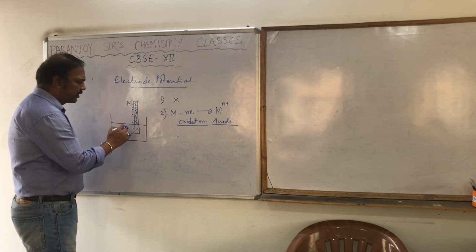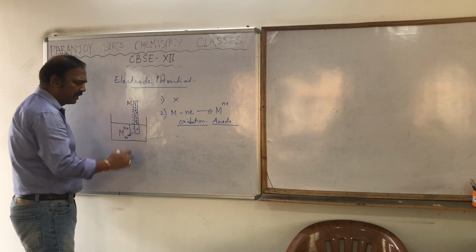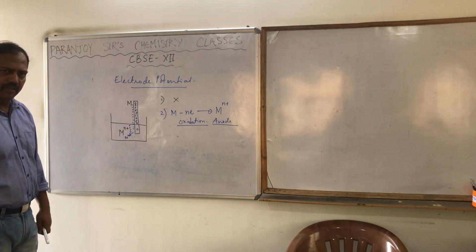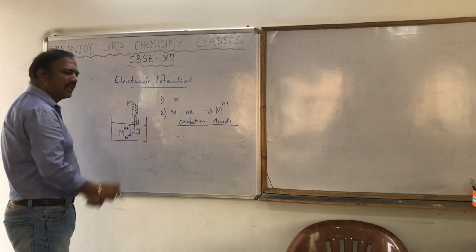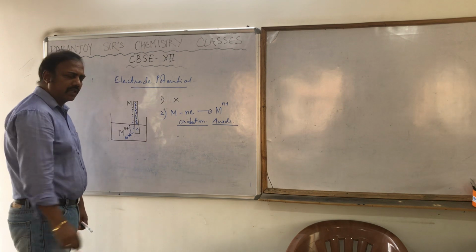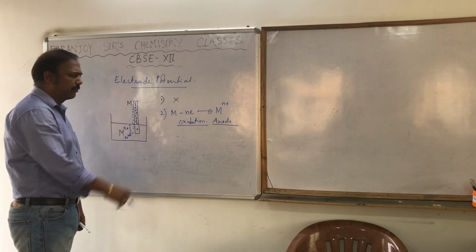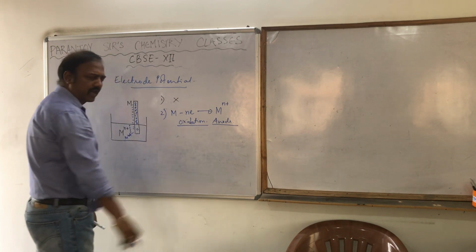The solution is becoming positively charged. So a charge separation is generated between the solution and the strip because of this oxidation reaction.